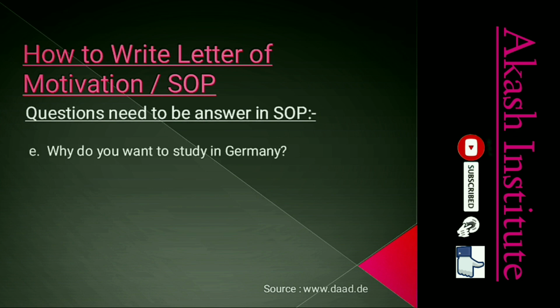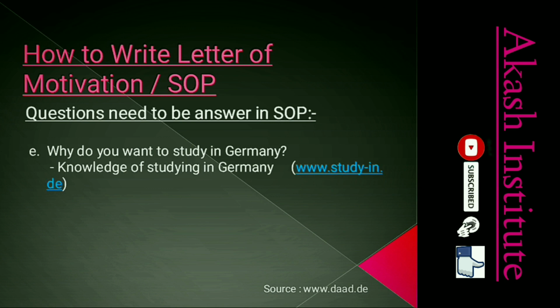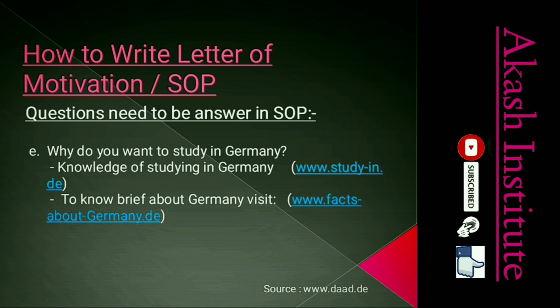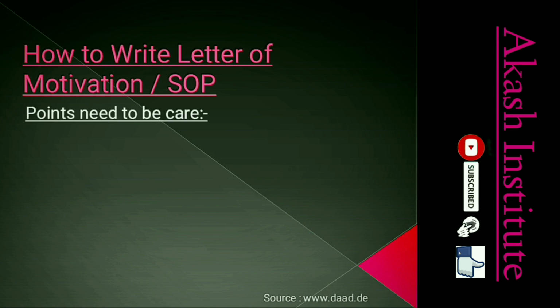The last question is, why do you want to study in Germany? For knowledge you can refer to the website factsaboutgermany.de, or you can refer to the German embassy website www.india.diplo.de.